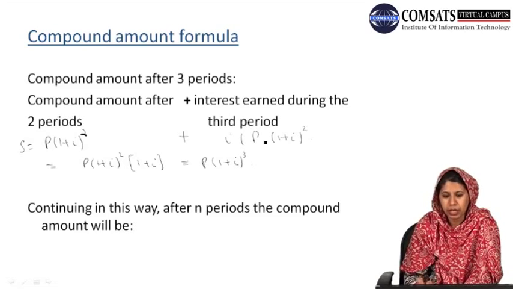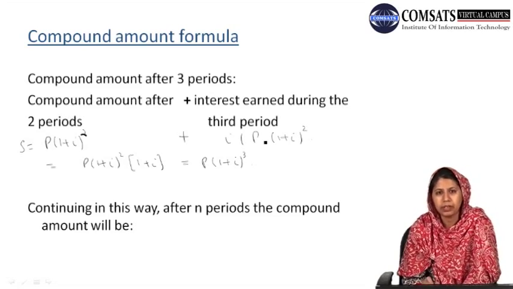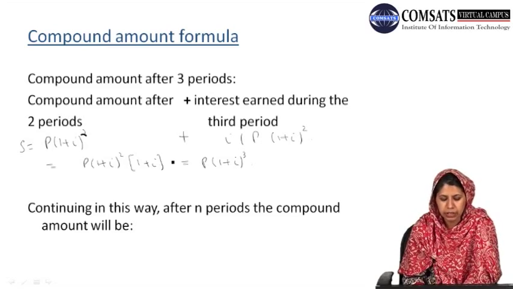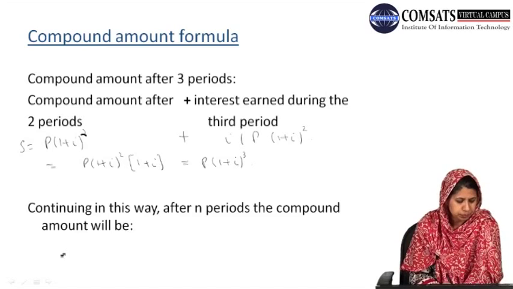Continuing in this way, we can also calculate our compound amount after n periods.